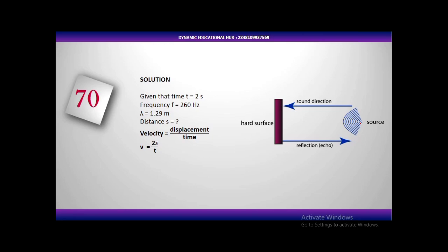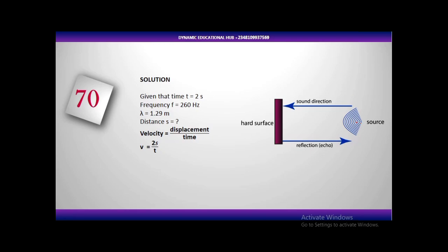Let me explain the principle before solving the question. Now this is the diagram here, and this is the source where the man is producing that sound. He makes a noise, let's say in the forest. Now what is an echo? An echo is a sound that is heard after it is reflected when it hits a hard surface. So if you produce a sound and you are able to hear back your sound, it's due to what?